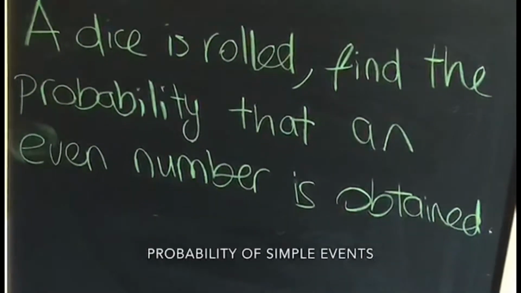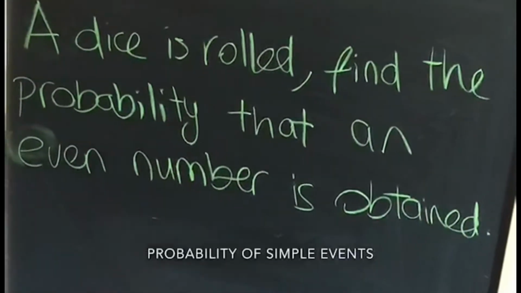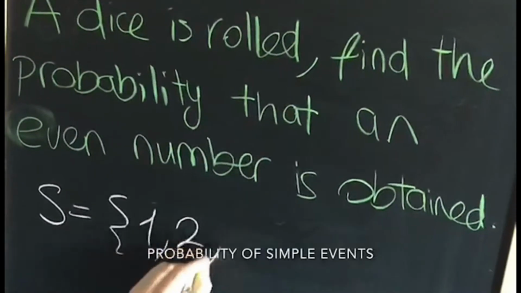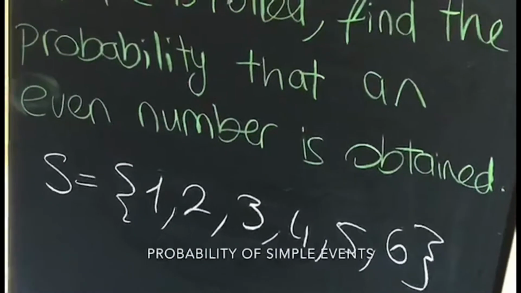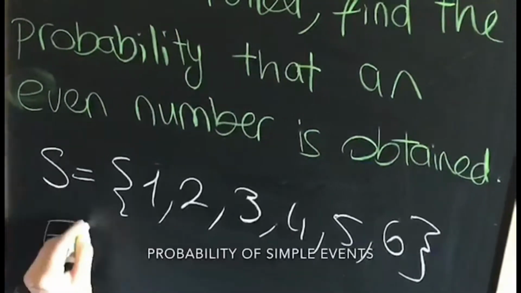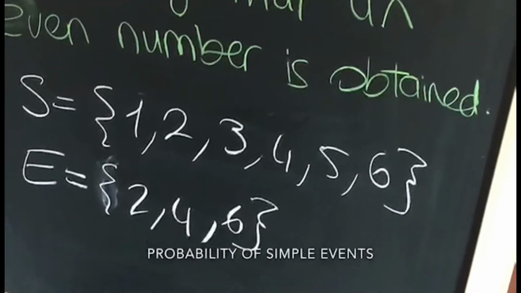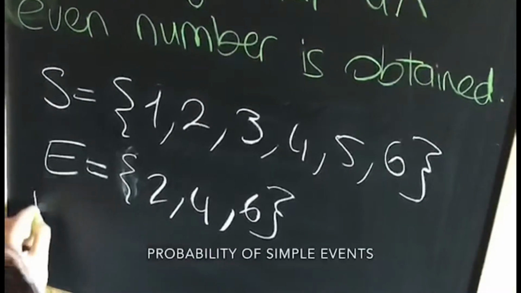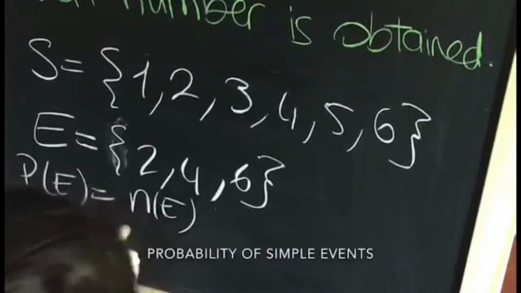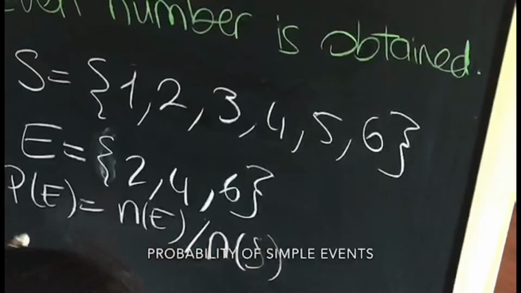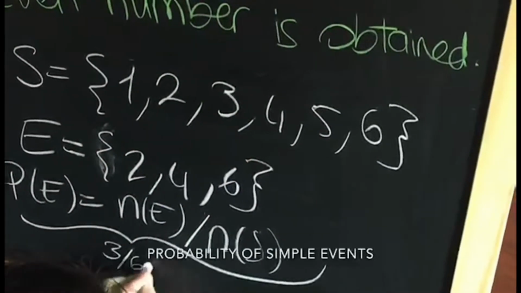Question: a dice is rolled. Find the probability that an even number is obtained. Again, we use the classical probability formula. Let us first write the sample space S, which means S is 1, 2, 3, 4, 5, and 6. E is the event an even number is obtained, and it's 2, 4, and 6. We now use the formula of the classical probability. P(E) equals N(E) over N(S), which is 3 over 6.